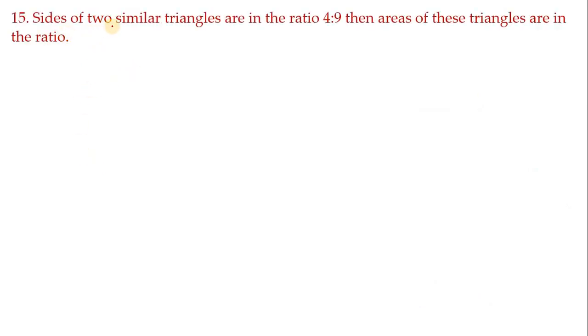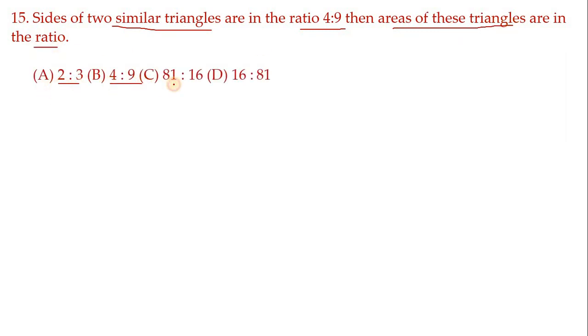Sides of two similar triangles are in the ratio 4:9. Then areas of these triangles are in the ratio 2:3, 4:9, 81:16, 16:81. Children, this problem is also based on areas of similar triangles only.